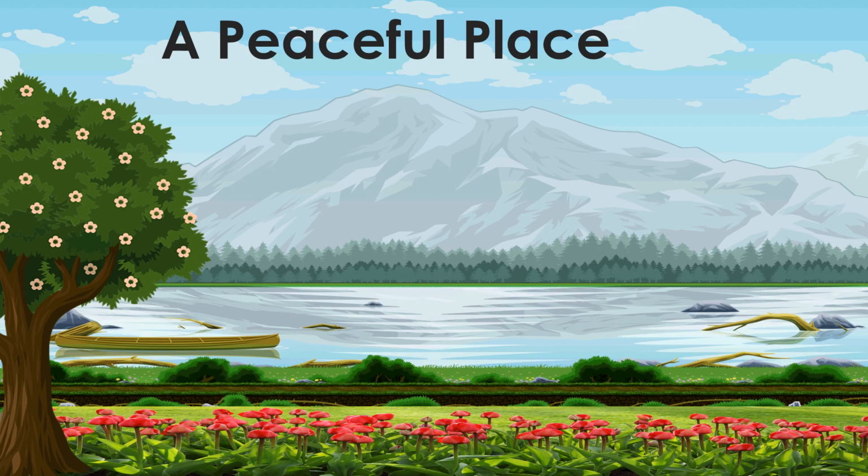So you can see that this is a very peaceful place, and you can find different nouns in it like boat, mountain, trees, flowers, grass, and stone. So which pronoun is being used here? It, for mountains, for tree, for flower, for grass.